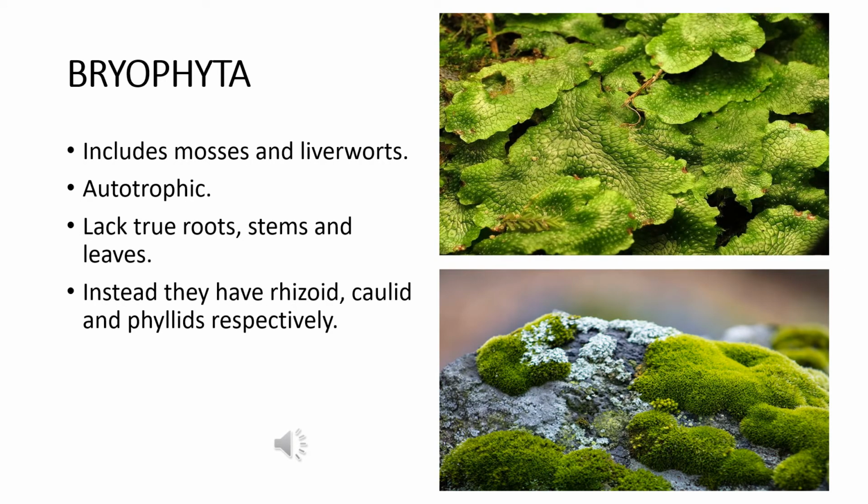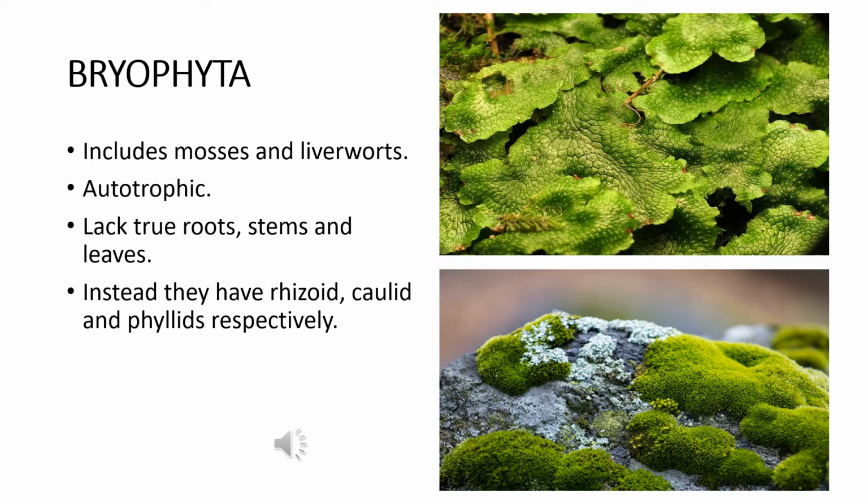In monsoon season, we can see there is a green velvety layer of covering on the walls, on the tree trunks, everywhere, and those are actually the bryophytes or the mosses. So the division Bryophyta includes the mosses and liverworts. And as we can see in the picture, they are green in color. So they also have chlorophyll in their body and they are autotrophs.